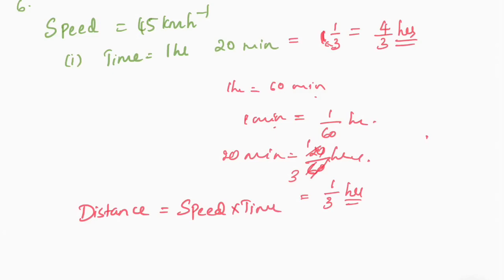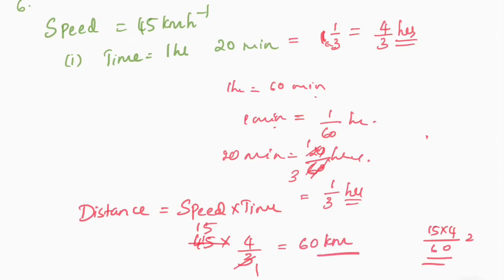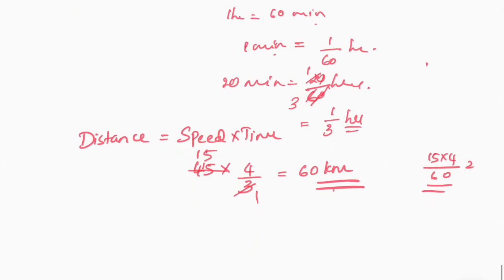Speed is 45 into time 4 by 3 hours. 3 into 15 is 45, and 15 fours are 60. So you can write directly 60 kilometer. You have to see what unit is given in speed, so the same unit you write for the distance. It's in kilometer.